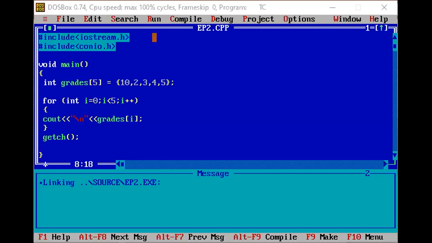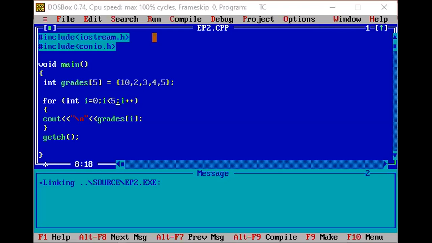Once the values are inserted, to print the values again, we can use a for loop. First we are writing a cout to print the statement as it is. And then for printing the values from 0 to 4, we are using again a for loop. We are using another variable, that is n. We are starting n equal to 0 and n less than 5.